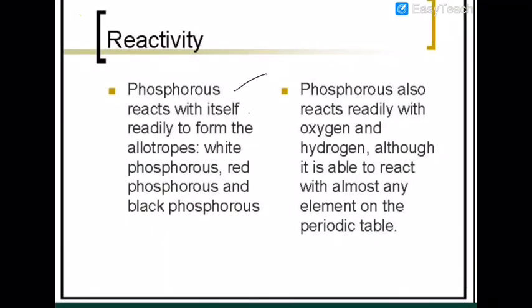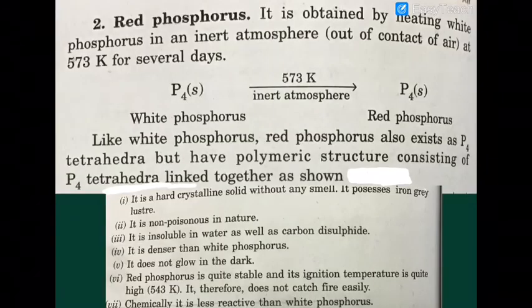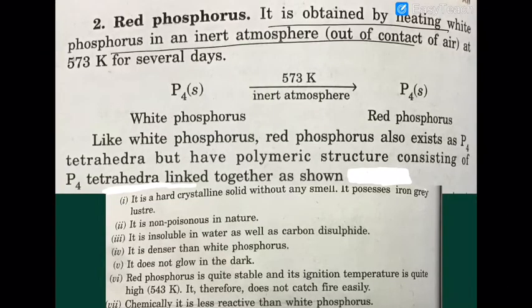So phosphorus reacts with itself to form allotropes, white and yellow, or red phosphorus along with black phosphorus. Phosphorus reacts with oxygen and hydrogen. With oxygen it will give you P2O5, with hydrogen it will give you PH3, that is called phosphine. Now red phosphorus is obtained by heating white phosphorus at 573 Kelvin in an inert atmosphere.